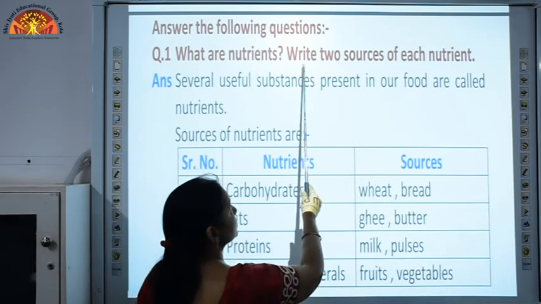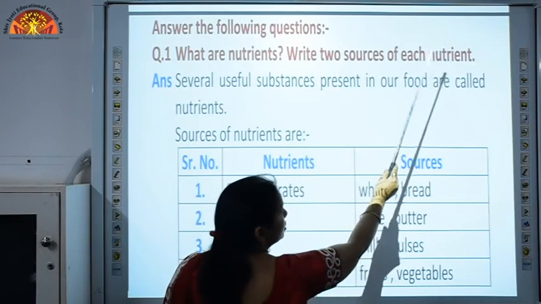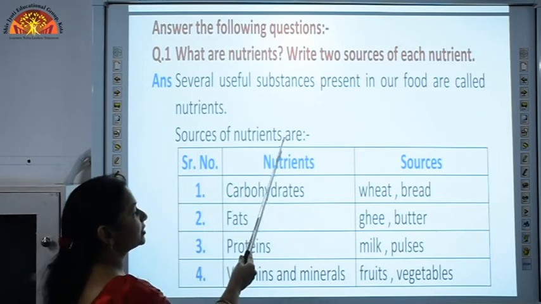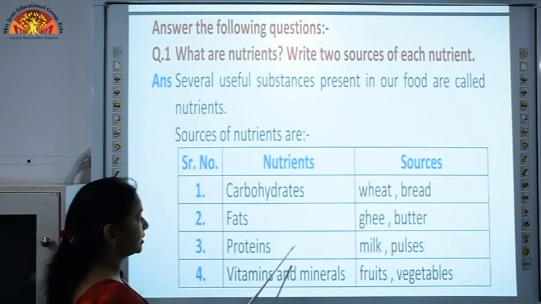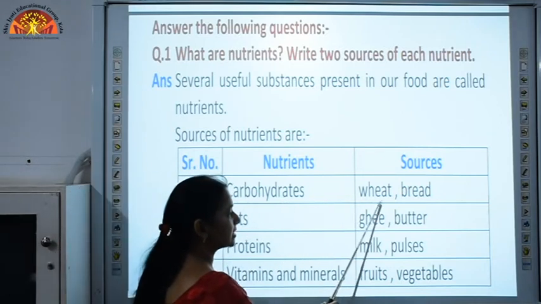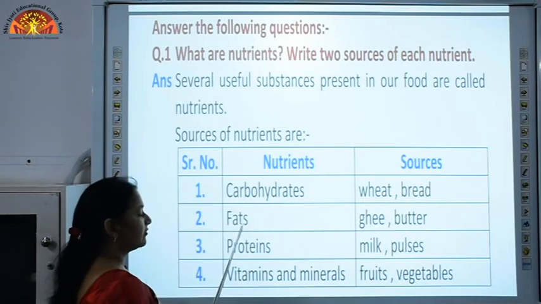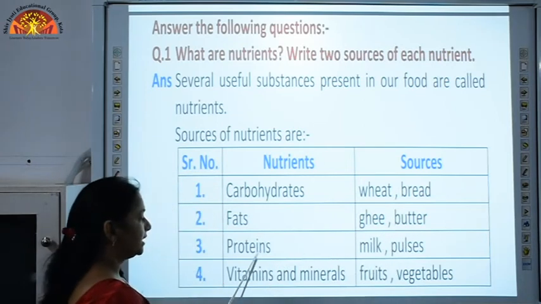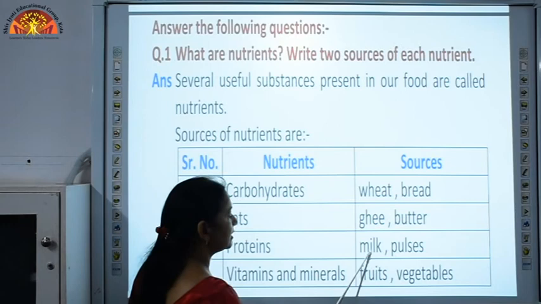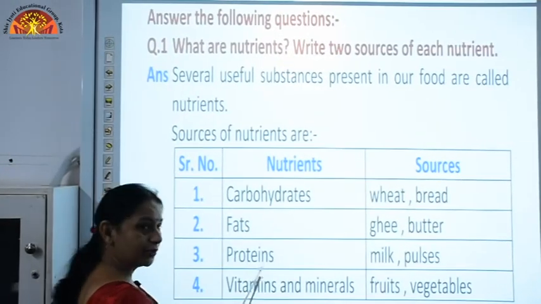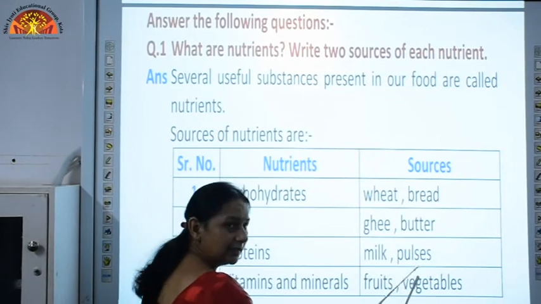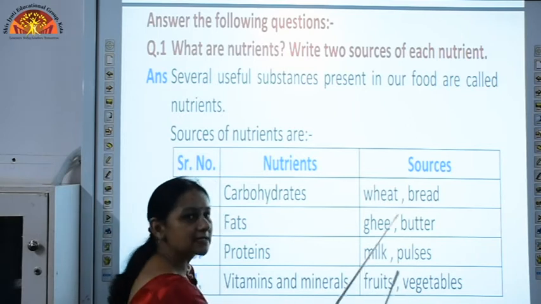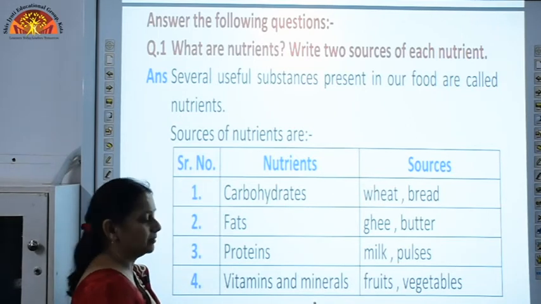Now the second part of this question is, write two sources of each nutrient. This is given in a tabular form to you. The sources of nutrients are mentioned against each nutrient, like carbohydrate, and the sources are wheat and bread. Second one is fats, and the sources of fats are ghee and butter. Proteins, the important sources are milk and pulses. Next is vitamins and minerals, and fruits and vegetables are the main sources of vitamins and minerals.